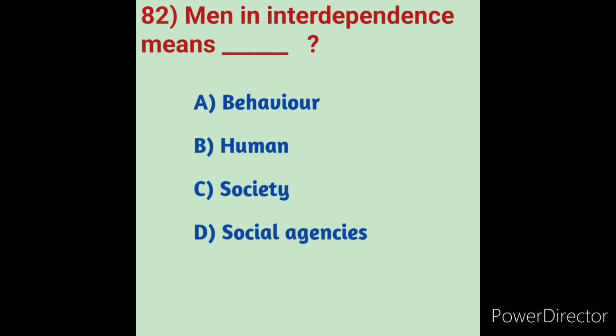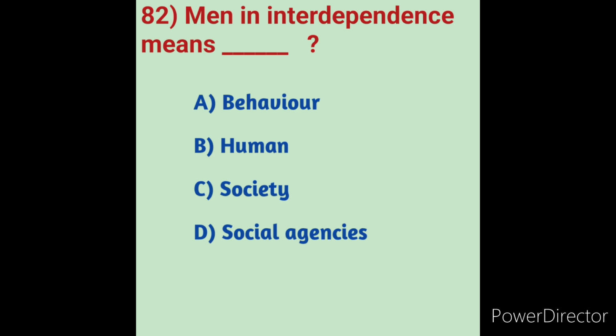Here, man is interdependent in society. Not only man, each and every person is dependent on one another. We depend on others, and others depend on others, meaning one person depends upon one more person. This is a continuing process. Interdependence happens in society. So in this question, option C is the correct answer.